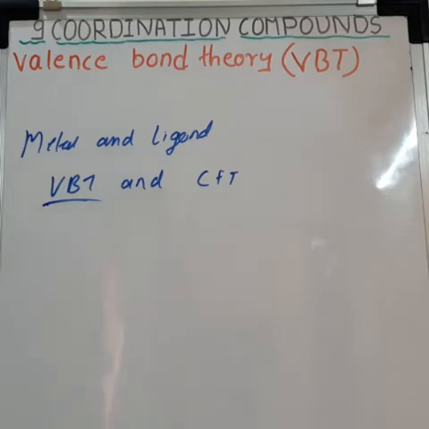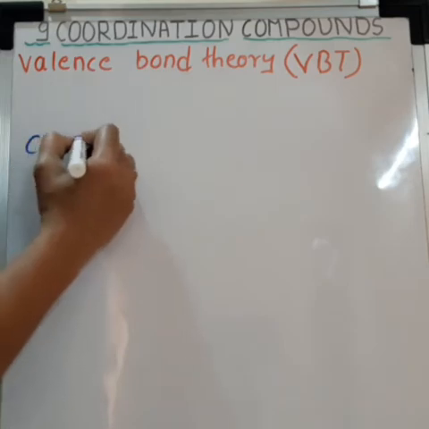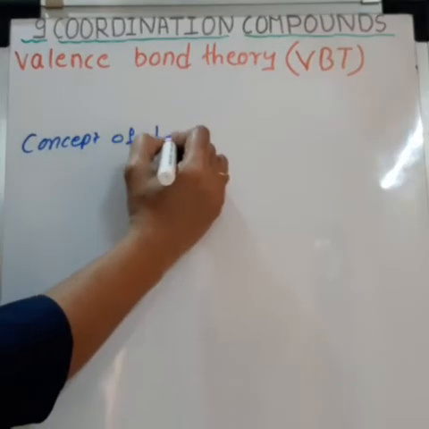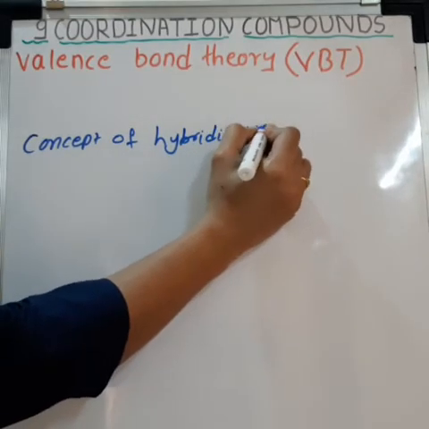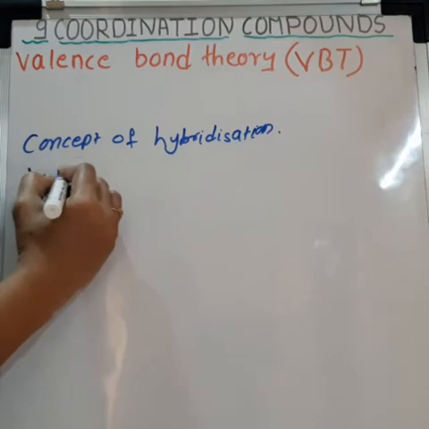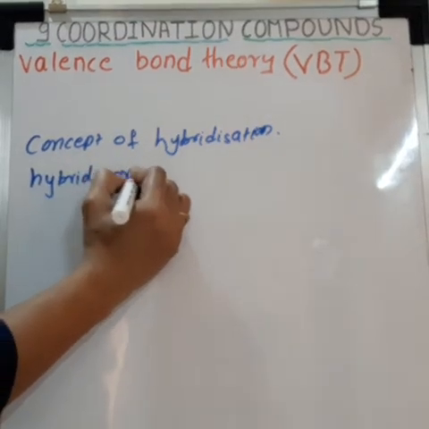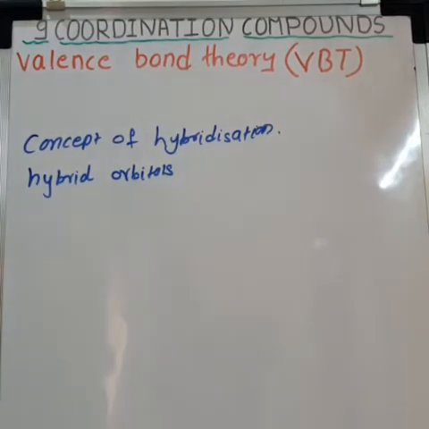So now let's see what is VBT. Valence bond theory is based on the concept of hybridization. Actually, hybrid orbitals do not exist, but theoretical steps of hybridized state help us to describe structure of coordination compounds.